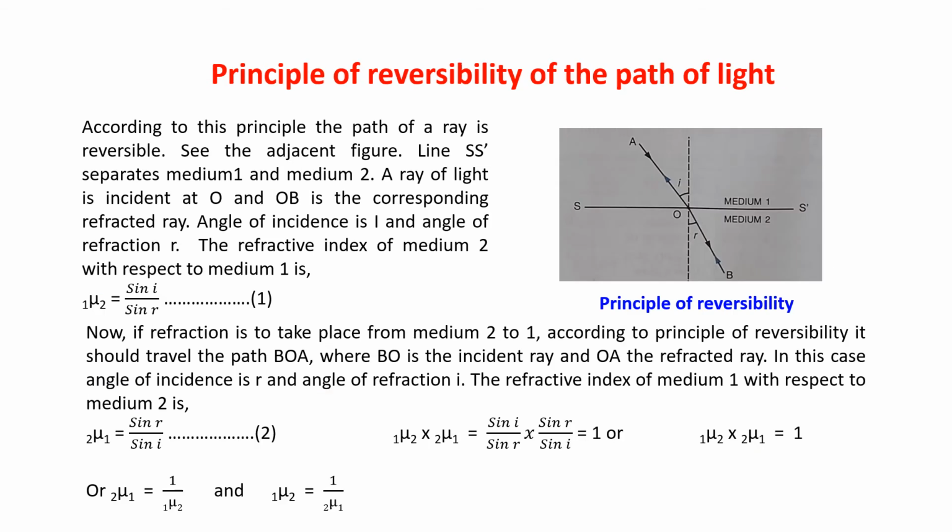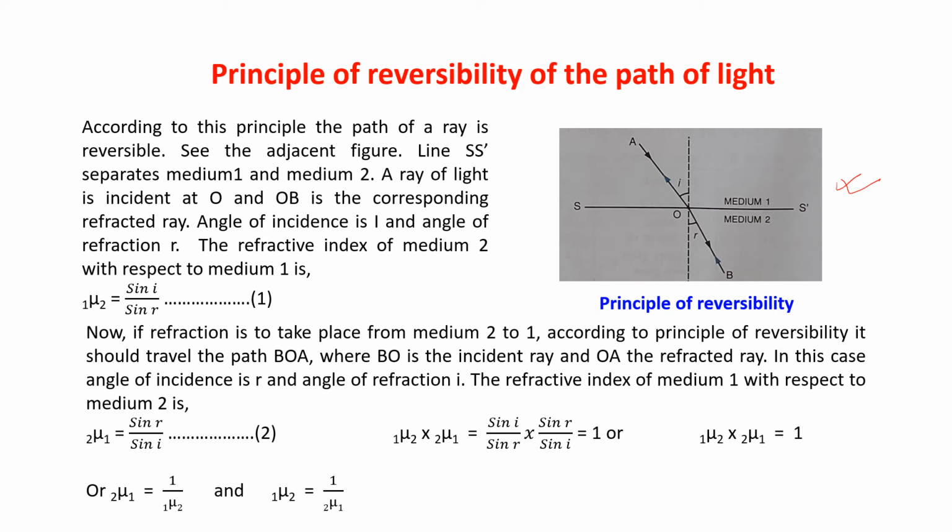Principle of reversibility of the path of light. According to this principle, the path of a ray is reversible. Now, please see the figure. The line SS dash separates medium 1 and medium 2.